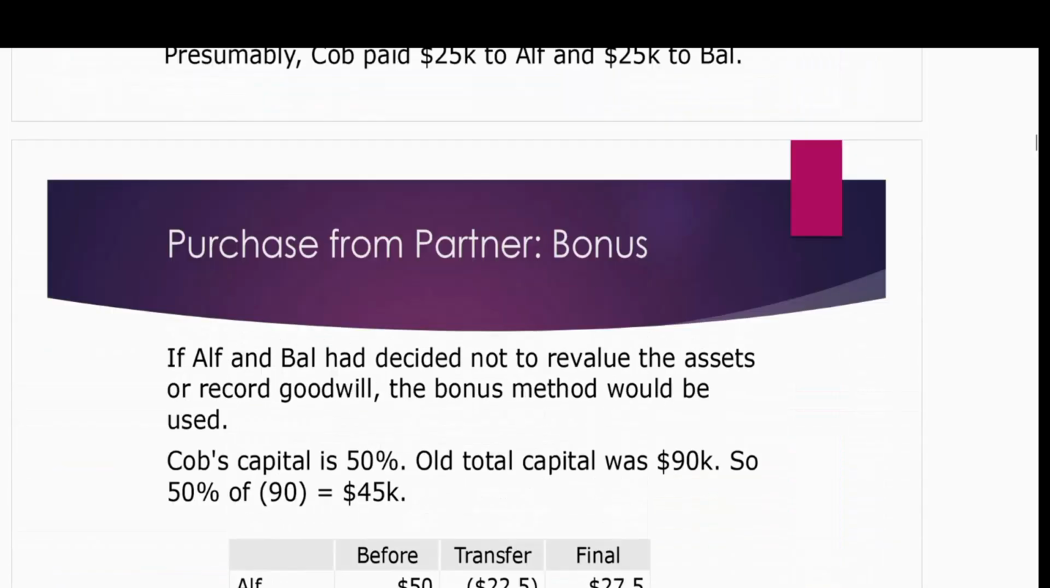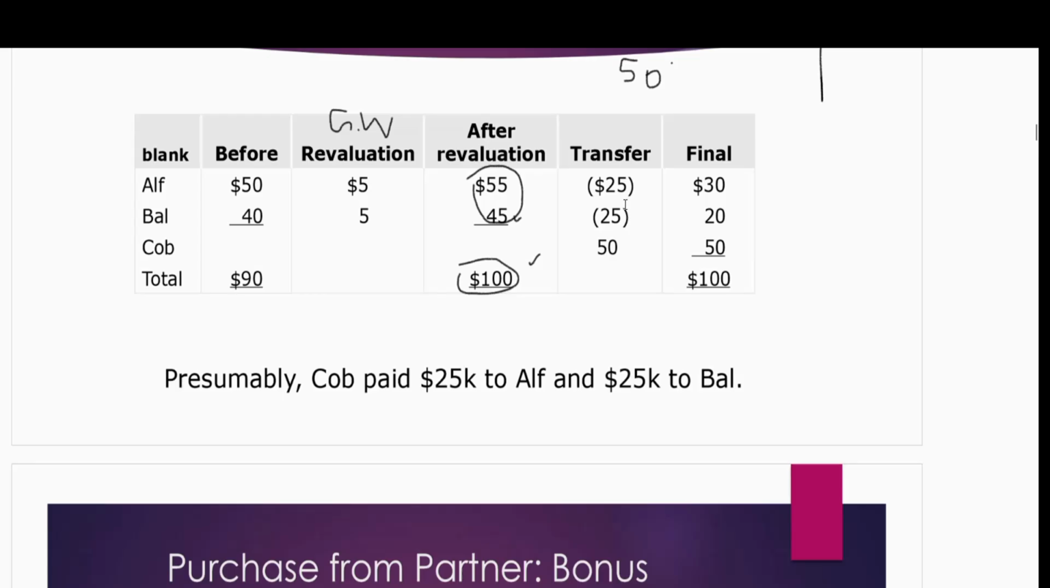Let's go back after this adjustment. What will happen to the capital balances? After this transfer, Alf capital is decreasing with 25. It was 55, 55 minus 25, 30 is his final capital. Bal capital is 20 because 45 minus 25 is 20, and Co gets a capital of 50. Altogether, this is equal to their total capital, 100. So this is how we handle the situation when the new partner directly purchases the ownership interest from the old partners, and we follow the goodwill approach.